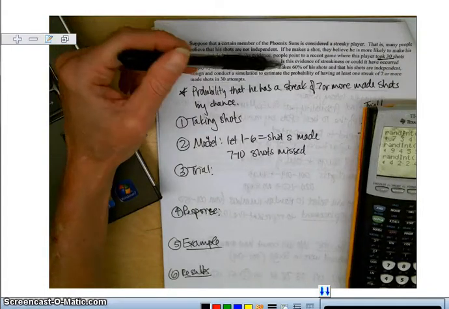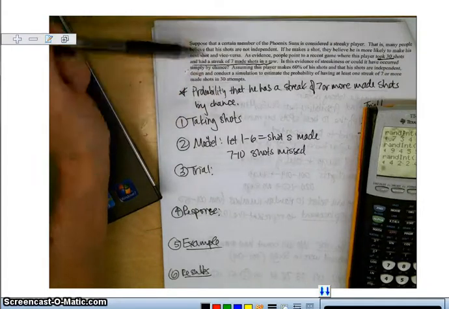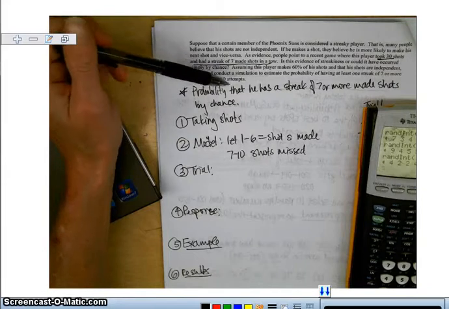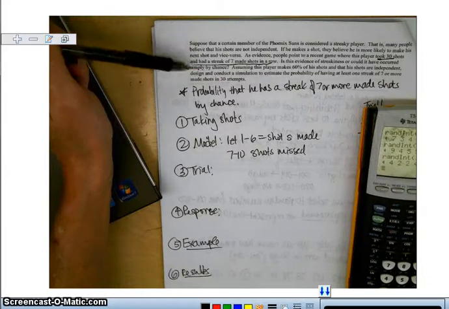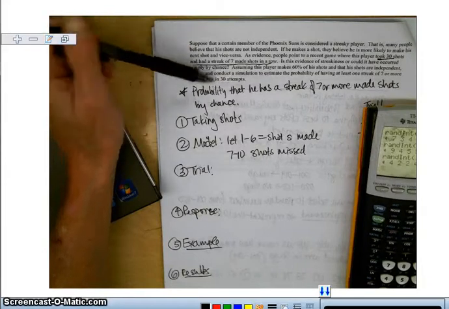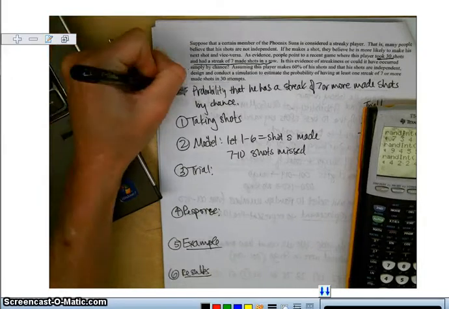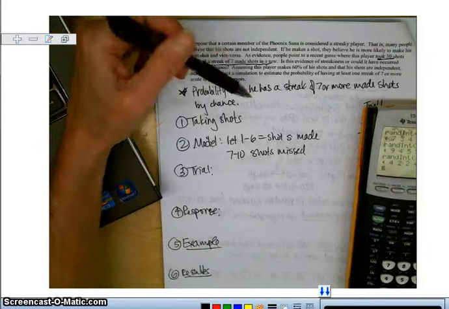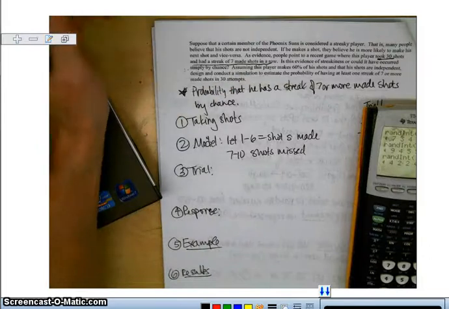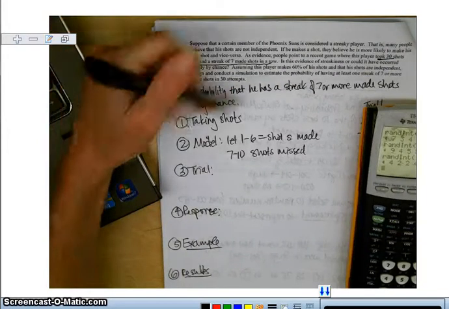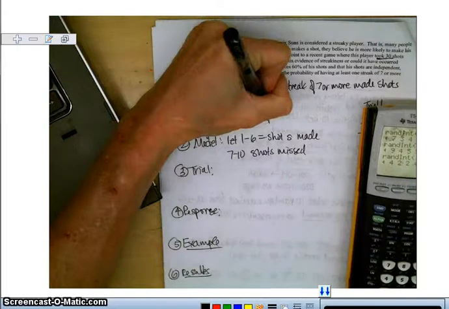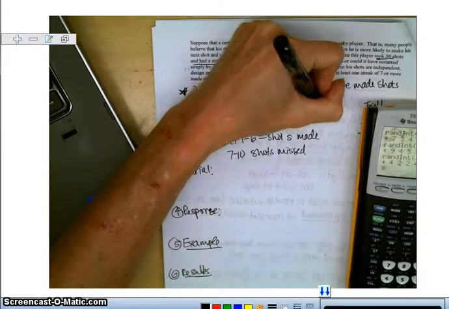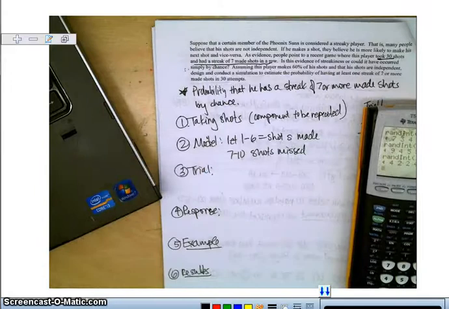Assuming that this player makes 60% of his shots and that his shots are independent, design and conduct a simulation to estimate the probability of having at least one streak of 7 or more made shots in 30 attempts. So we're looking for, when we do our conclusion, the probability that he has a streak of 7 or more made shots by chance alone. So this is the component to be repeated. And we are looking at making shots.